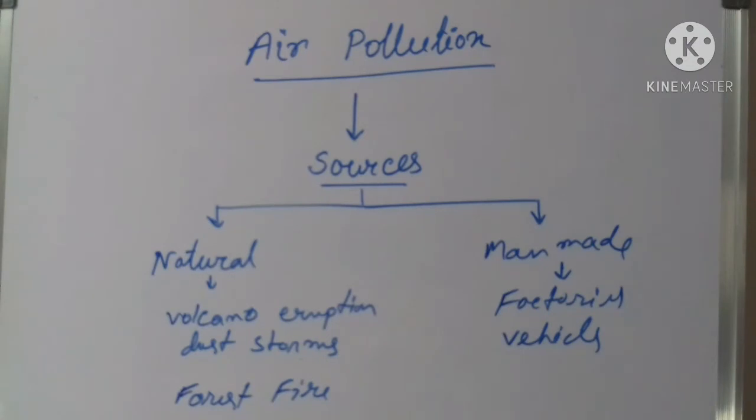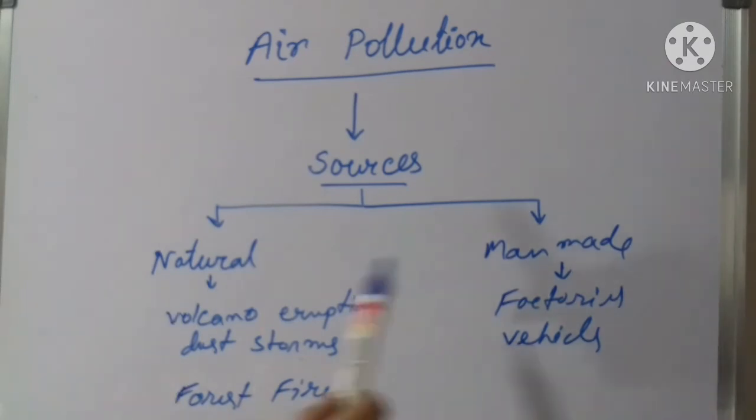First we are going to discuss air pollution. What is air pollution? When unwanted chemicals, gases and particles mix with the air and pollute it, that is called air pollution. It means any harmful chemicals or gases or dust particles that mix with the air or atmosphere cause air pollution. What are the sources of air pollution?